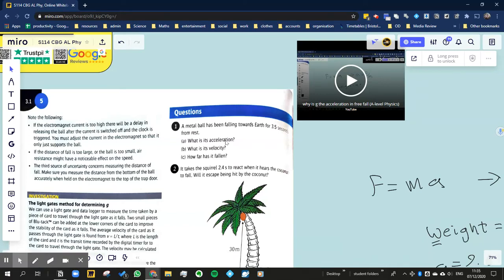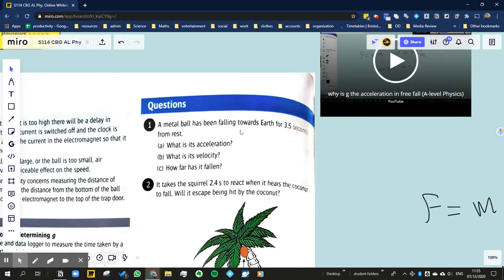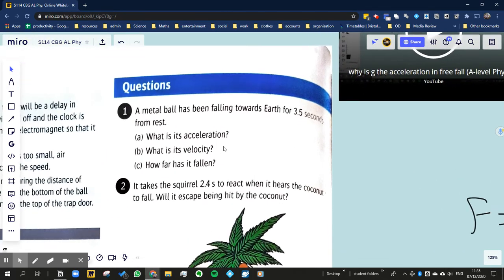Okay, so question one: a metal ball has been falling towards Earth for 3.5 seconds from rest. What is its acceleration? You won't be able to work out the precise acceleration, but it'll be very, very close to 9.81, the standard acceleration of free fall on planet Earth.